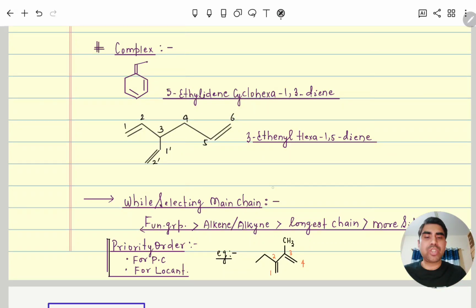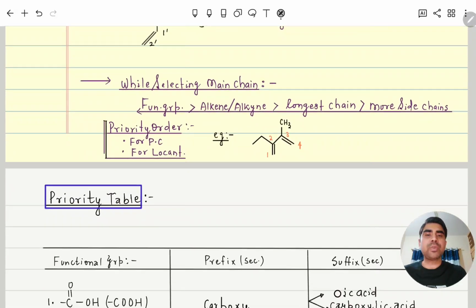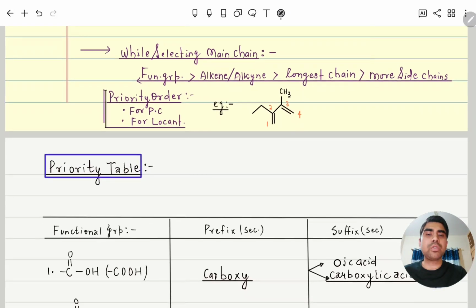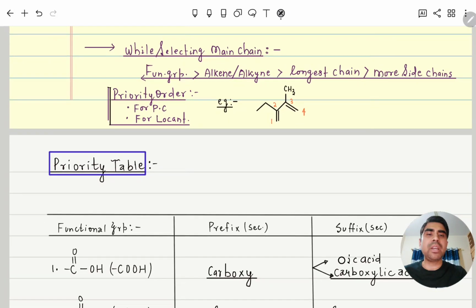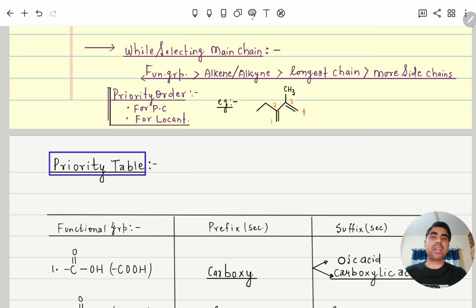While selecting the main chain, first we will give priority to the functional group. Whether the longest carbon chain is valid or not, even if we are not getting it, no problem. But first we will try to get that functional group in our main chain. Second priority is alkene and alkyne. In alkene and alkyne also, alkene will be first priority.